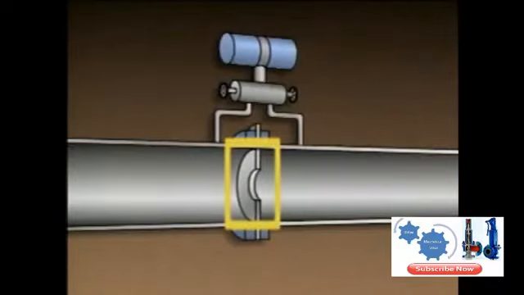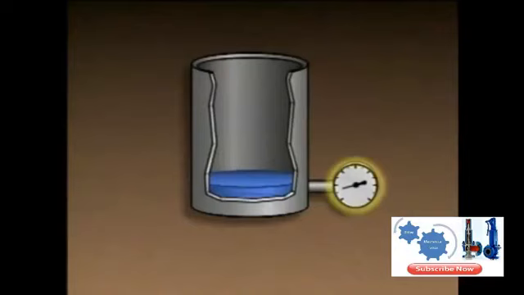An orifice plate is a plate with a hole in it that's used to restrict fluid flow through a pipe so that flow can be measured indirectly. In this arrangement, a gauge that's mounted near the bottom of a container provides a level indication based on the liquid's head. That is, the pressure exerted by the liquid as a result of its height or depth.